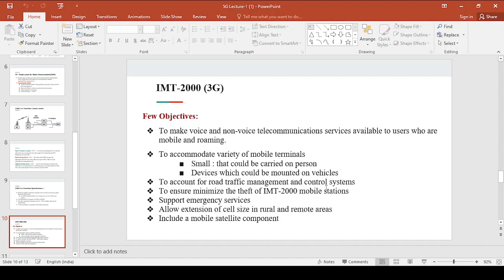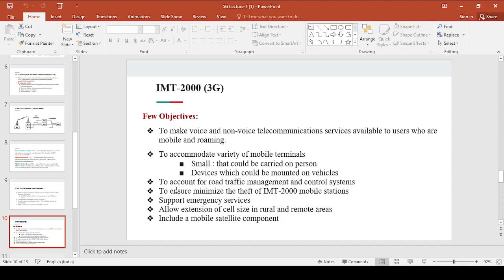Now these are a few objectives of 3G. It has been developed with an objective to provide voice and non-voice calls for the users who are using the mobile, and roaming also, and to accommodate a variety of mobile terminals that can be carried by a person or mounted on vehicles, and to account for road traffic management and control systems, and to minimize theft.